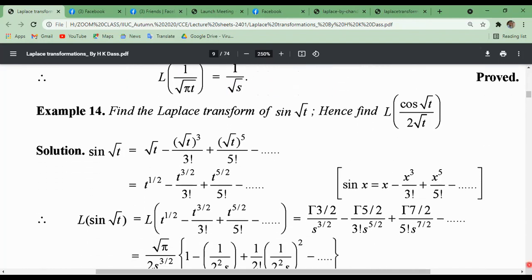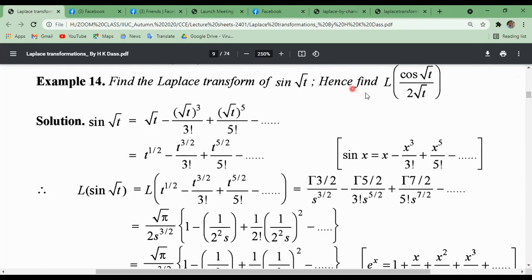Very easy. Now find the Laplace transformation of sine root over t, hence find the Laplace transformation of cos root over t divided by 2 root over t. Now you must know the series: sine root over t equals what? Sine series, sine x equals x minus x cube by factorial 3 plus x to the power 5 by factorial 5 minus, in this way.